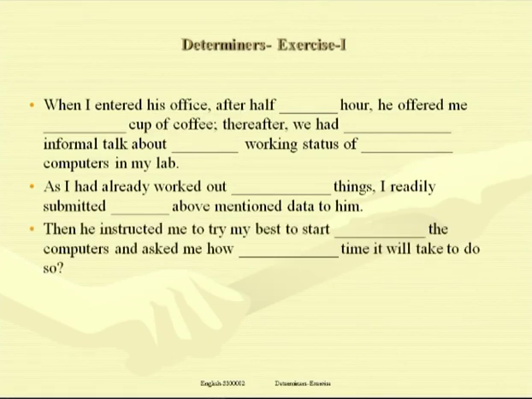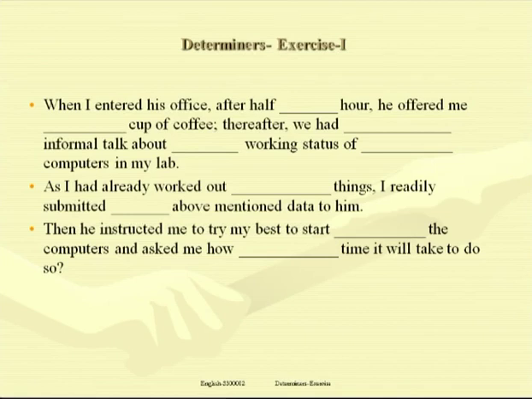Next, then he instructed me to try my best to start all the computers and ask me how much time it will take to do so. When the boss came to know that all computers were not in perfectly good condition, he gave instruction to Jack. What instruction did he give? To start all the computers. For example, all the 30 computers. That's why all in the blank.